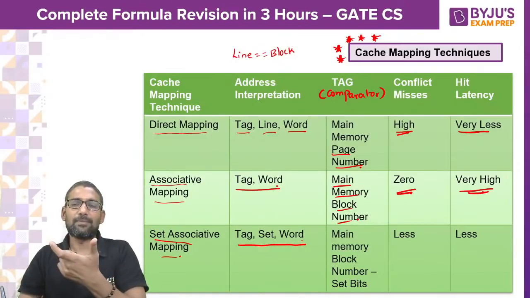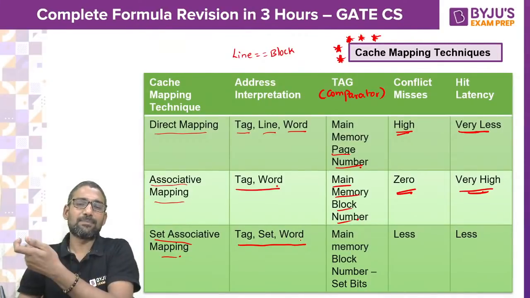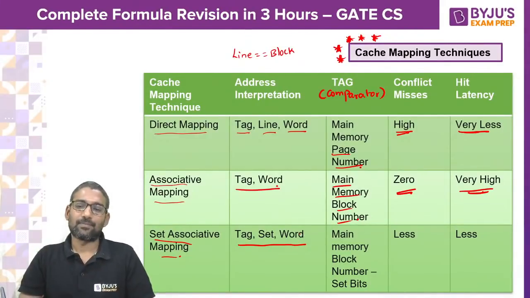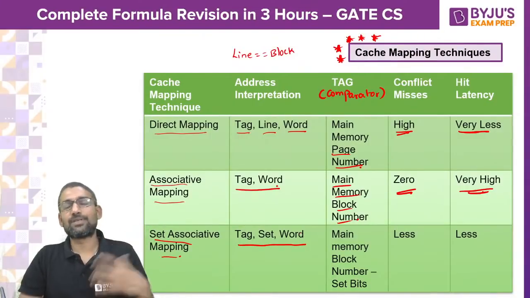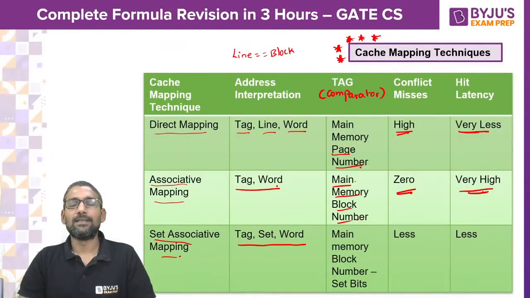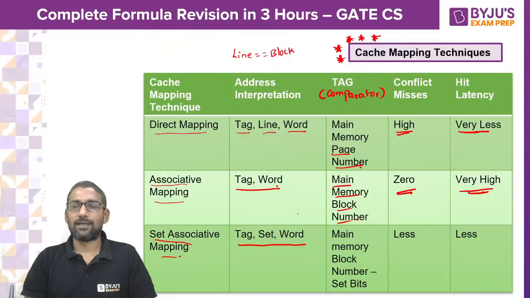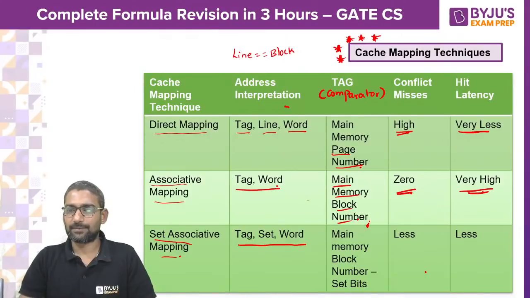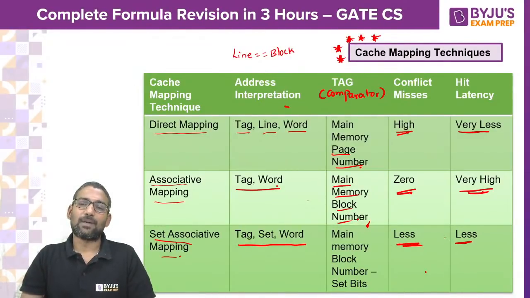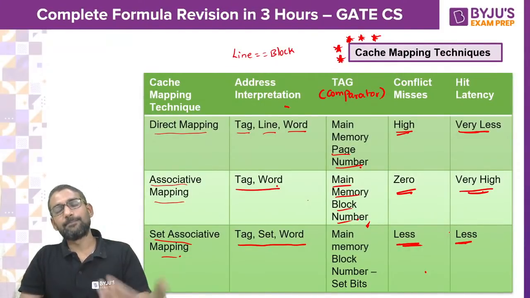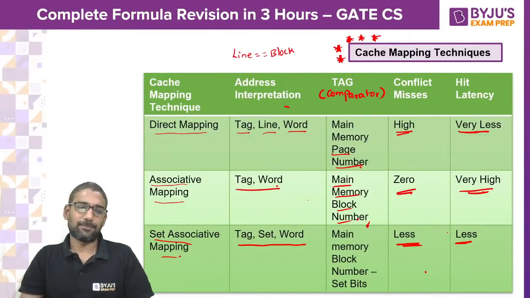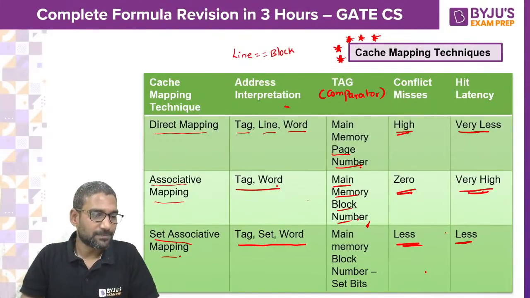From the main memory block number, if you remove the LSB set bits, that remaining MSB portion is maintained as a tag by the SAM, and it balances both conflict misses and hit latency. Compared with DM, conflict misses are less. Compared with AM, hit latency is also less. Right?